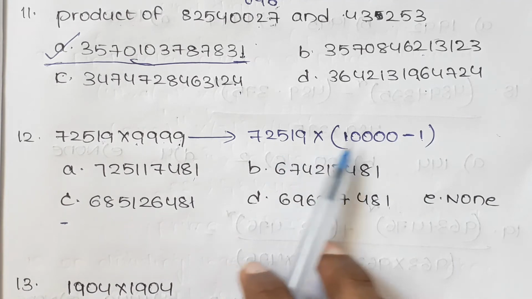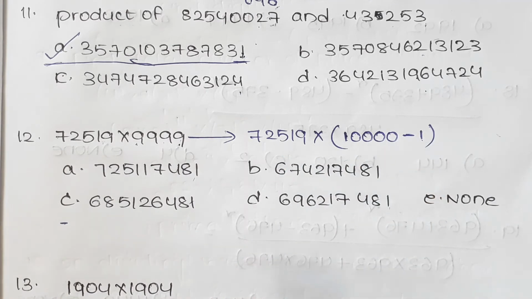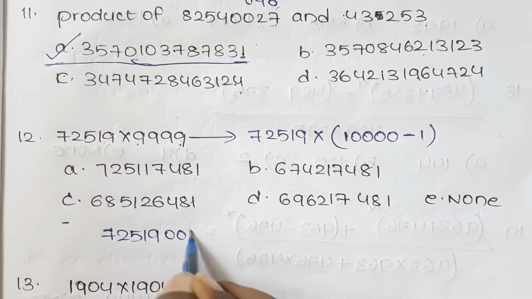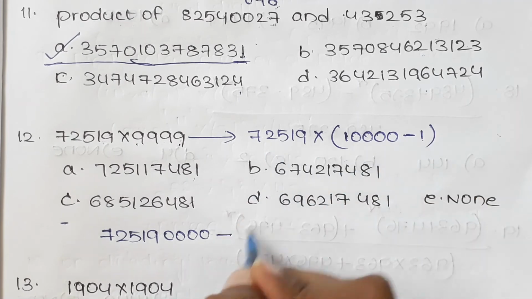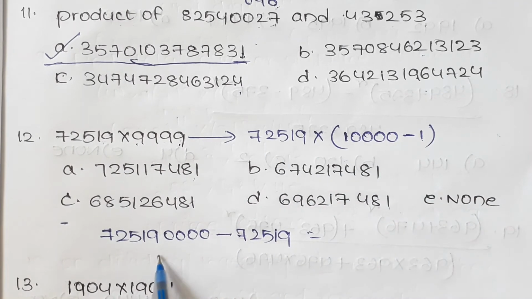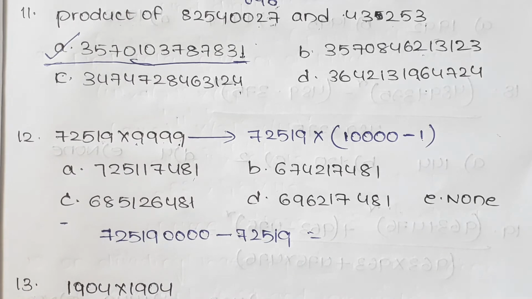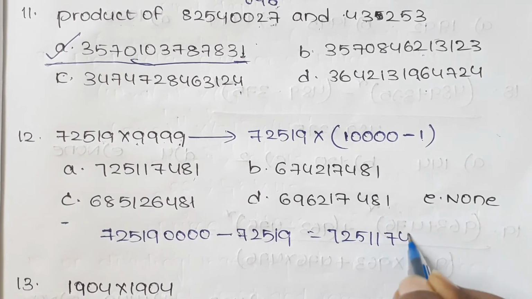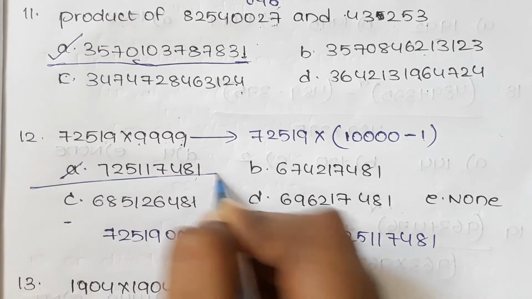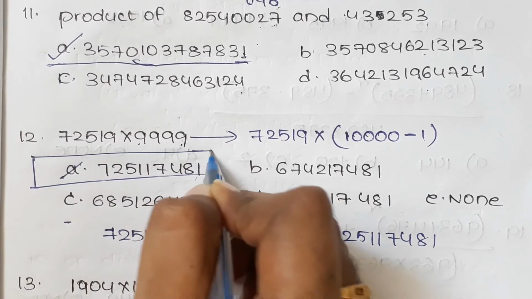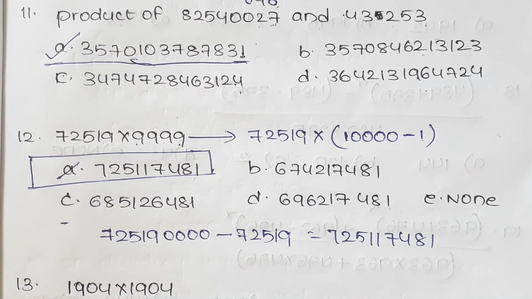Here A into B minus C. It can be written as A into B minus A into C. And when we do this subtraction, we will get 72511741, and this is the answer. Option A is the answer for this question. And now let us see next question.